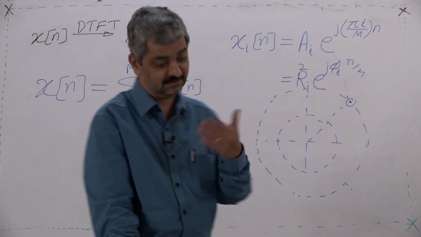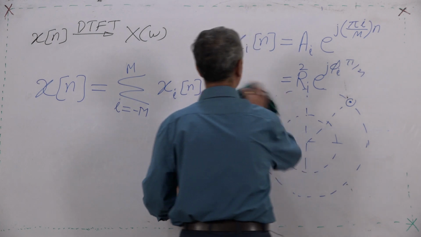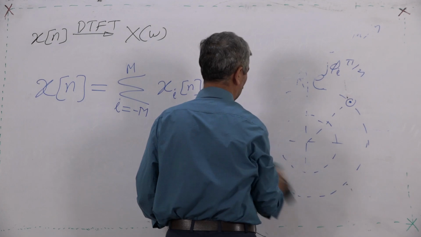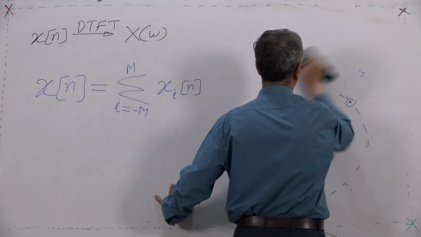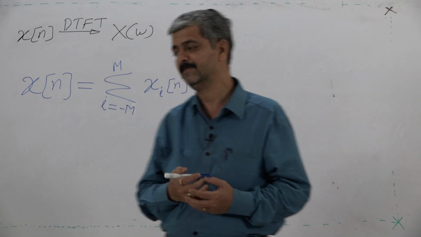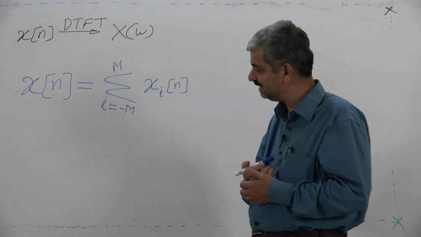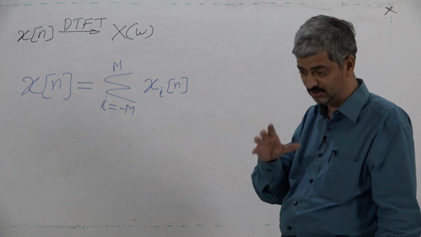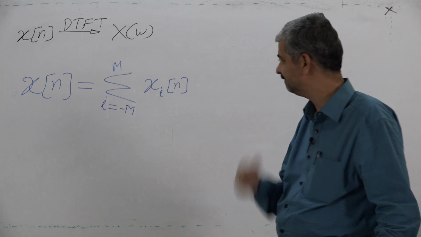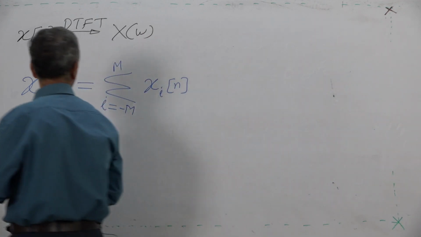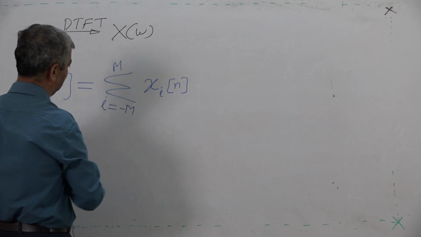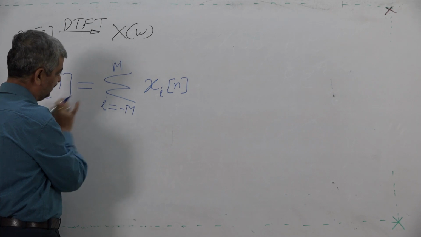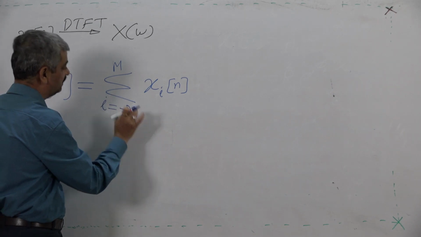So, let us elaborate. We will take the detailed discussion. We will take some example and then try to find what the problems are and how these are overcome. So, what is it now? The given sequence x_n is a summation of subcomponents.